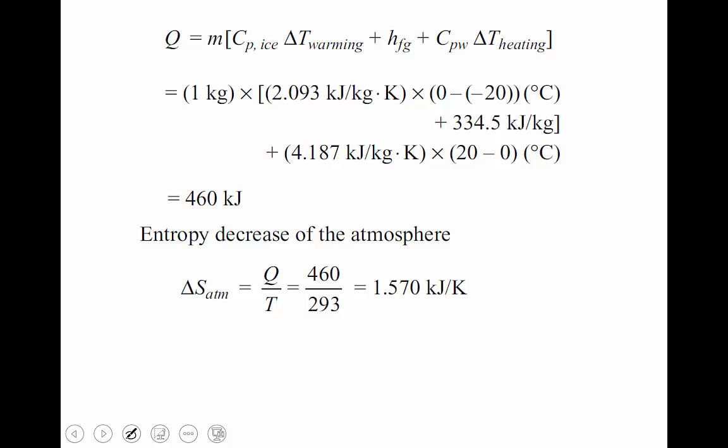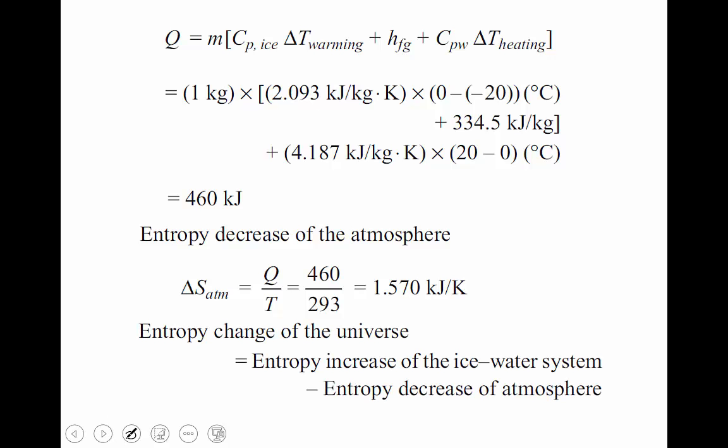Then entropy change of the universe, the question from the problem. Entropy increase of the ice-water system minus entropy decrease of the atmosphere. Ice-water system is not negative, it is only positive; the atmosphere is the negative one.